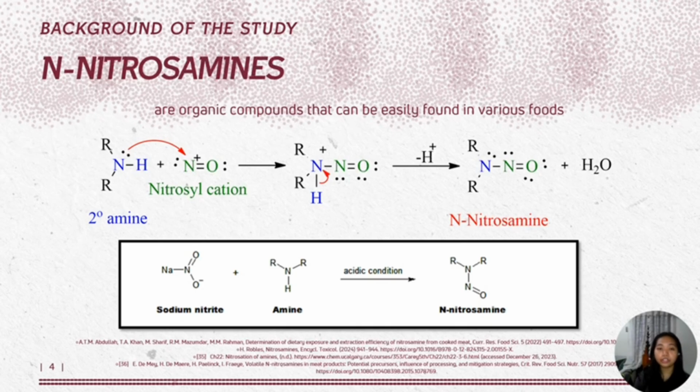Nitrosamines are organic compounds with an N-nitroso group. They are created between nitrates or nitrites and certain amines in the nitrosation reaction. Especially, it is when a secondary alkyl or aryl amine gets protonated due to the acidic environment. The nitrosyl cation then reacts with the protonated secondary amine to form the N-nitrosamine.